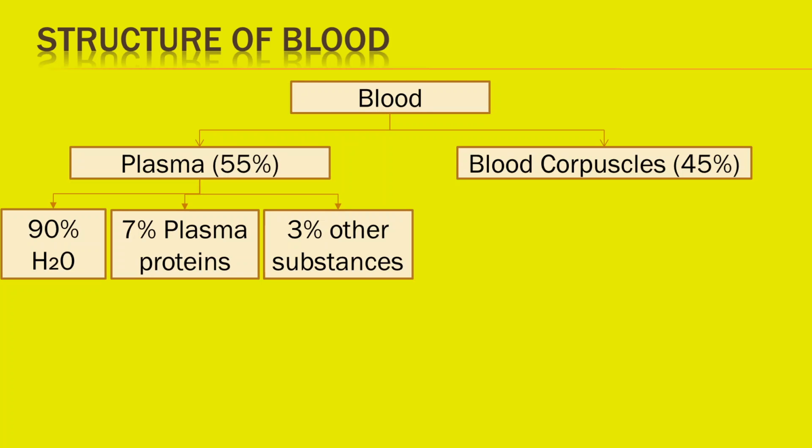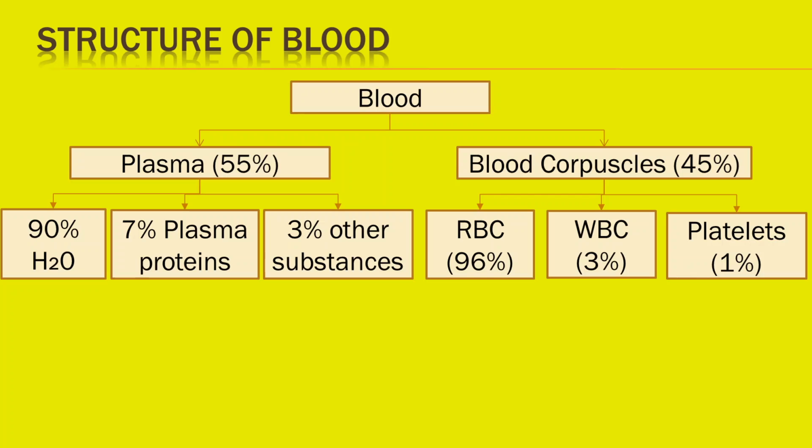Water maintains blood volume and helps in transport. Plasma proteins maintain blood osmotic pressure and pH. Different plasma proteins are albumin, globulin, fibrinogen, and prothrombin. Blood corpuscles are found freely floating in the plasma and forms 45% of blood. They are of three types.